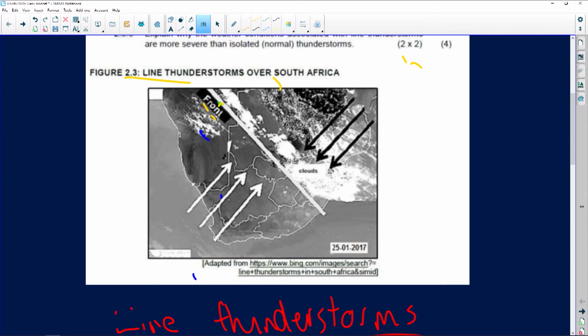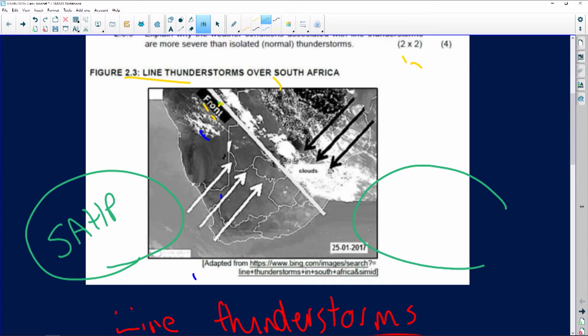Okay, but most importantly, just quickly going to have a look. We have the South Atlantic high pressure system, and we have the South Indian high pressure system. It's anti-clockwise circulation because we are in the southern hemisphere. We did discuss the two ocean currents.